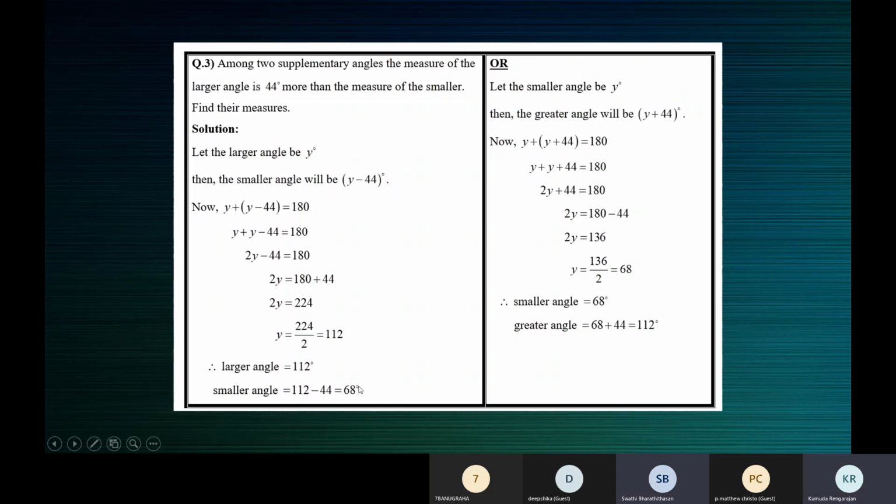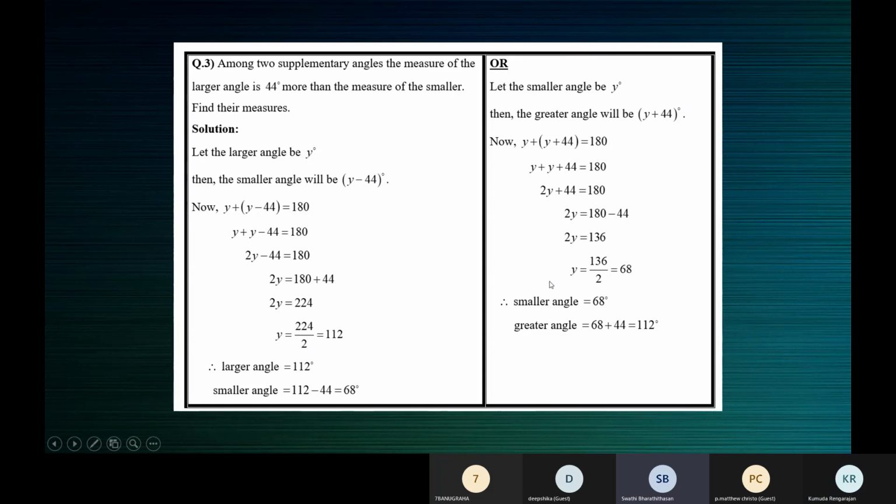Shall I say how I got 112 and 68? Yes, Swati. Ma'am, since two angles make supplementary, I wrote it like x plus 44 is equal to 180, ma'am. And I wrote an assumption like, let x be the younger, ma'am. You've tried it like this, right? Both the ways I have tried, ma'am. Very good.